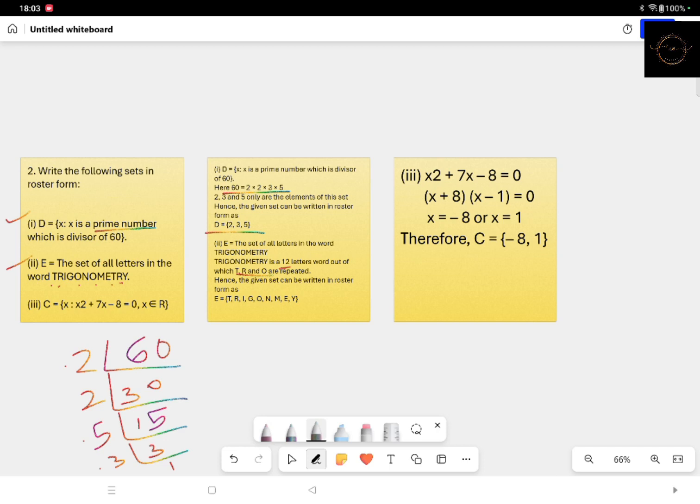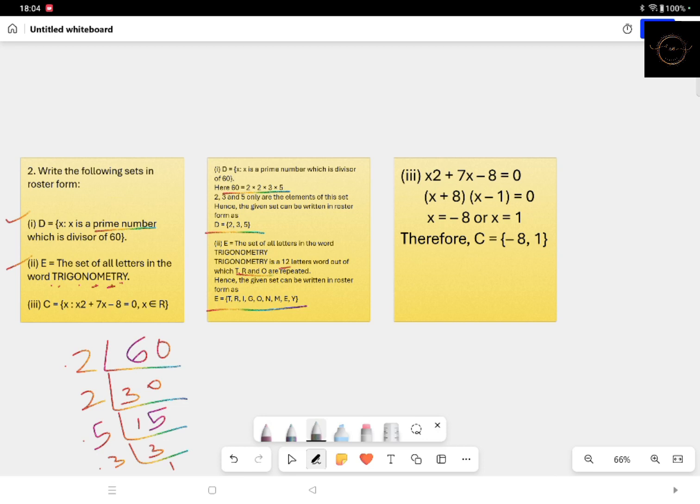So while writing in roster form, first give the name capital E, that is equal to, within curly braces, T, R, I, G, O, N. Again O is there, you cannot write this O because you have already written O once, so omit that. Then M, comma, E, comma, T. T you have already written, so you can't write T once more.